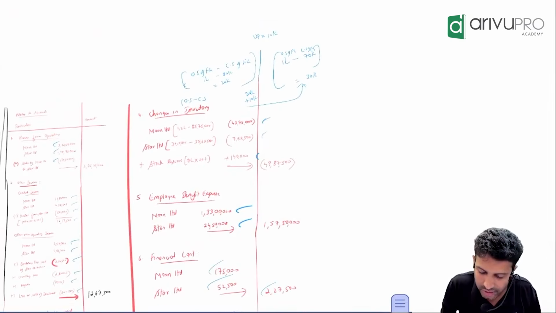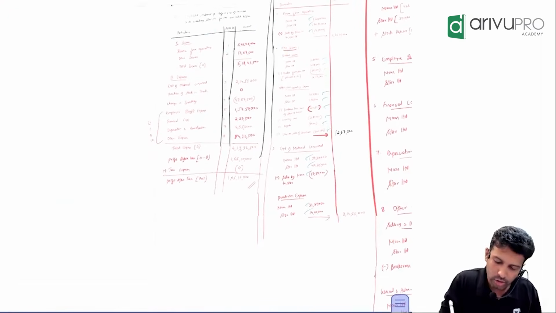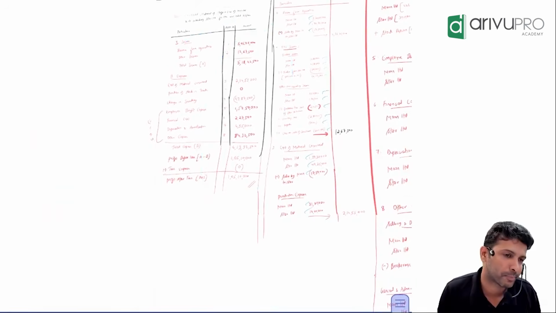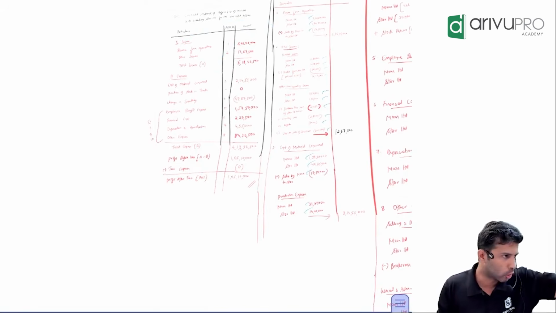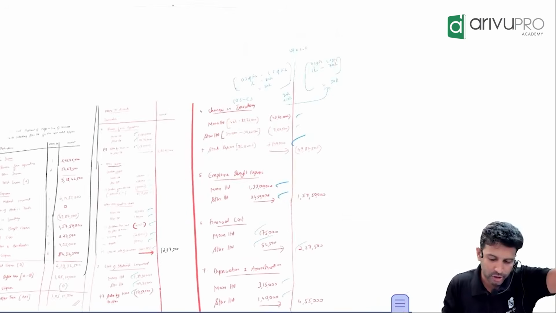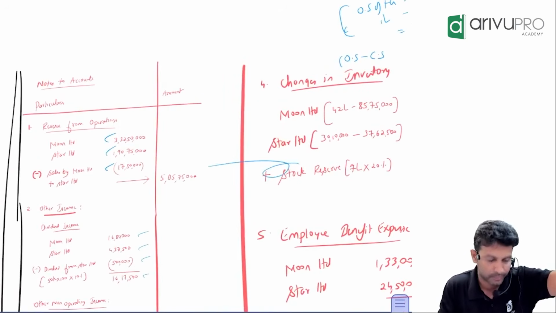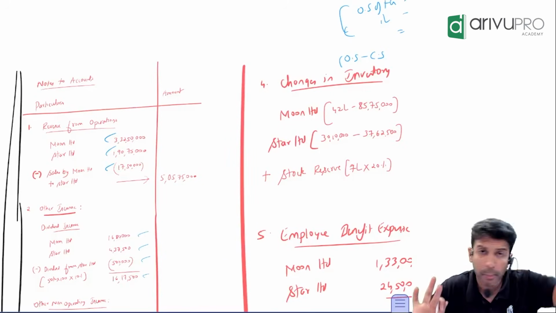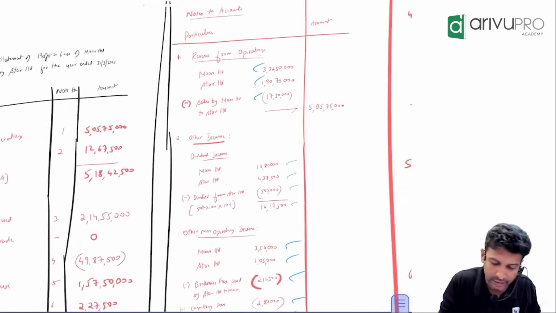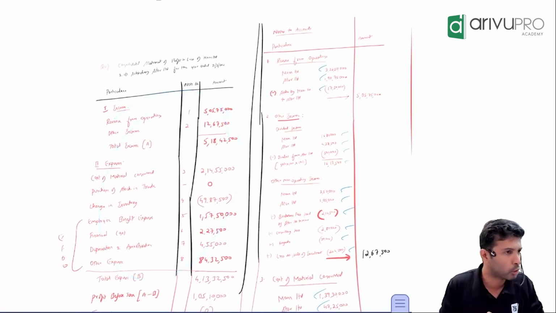Rest of all, if you just check, none of the ticks are missing. The rest, everything is what, sir? Totals. Go to this total, ultimately P&L will match. Dividend, only one effect. Remember that. Rest of the mutual owings, two effects. And do not forget, stock reserve always addition. That's it, if you want it as a formula. Rest everything, take line by line and add, but do it in proper format. Don't do everything inside P&L, if you do, you will not get marks.